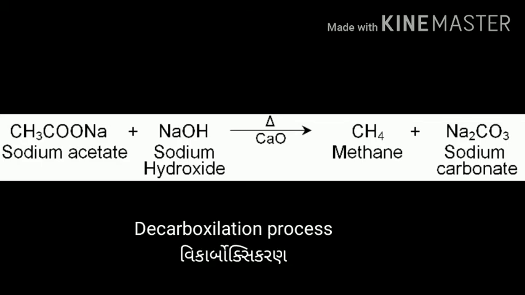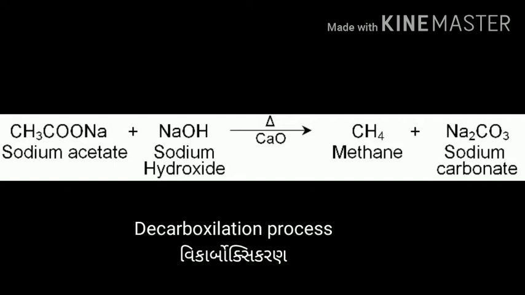Now this reaction is the decarboxylation process. In this reaction, carboxylic acid sodium salt reacts with soda lime. Soda lime is a mixture of NaOH, sodium hydroxide, and calcium oxide, CaO. This carboxylic acid sodium salt is converted into alkane and gives sodium carbonate.